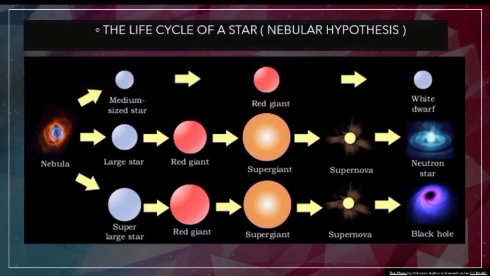The life cycle of a star, according to the nebula hypothesis, can be divided into three categories. First, a nebula will change to a medium-sized star, red giant, and white dwarf. Second, a nebula will change to a large star, red giant, supergiant, supernova, and neutron star. The last one is a nebula will change to a super large star, red giant, supergiant, supernova, and black hole.